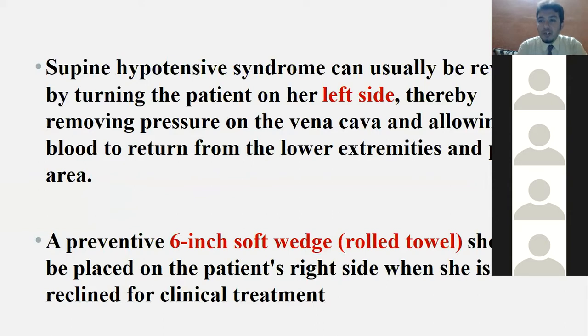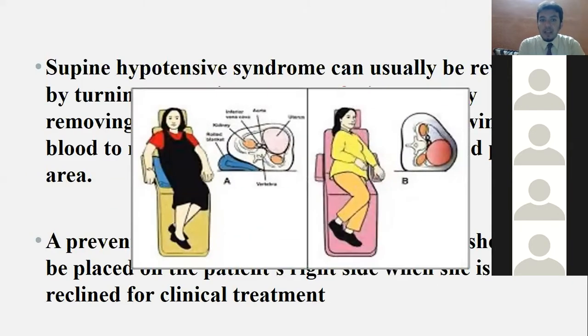So the precaution you take is to make the patient lie down on the left side, slightly elevated with a 6 inch soft wedge. See the figure, and ask the patient to lie down in a slightly different way so that the vena cava is not compressed and there is no pressure, which will not lead to any compression and hypotension. That is very important. You can go for all varieties of treatments, but considering that antibiotics are avoided, you have to follow the drug category.